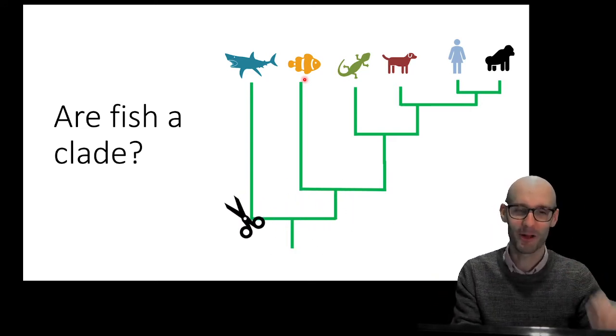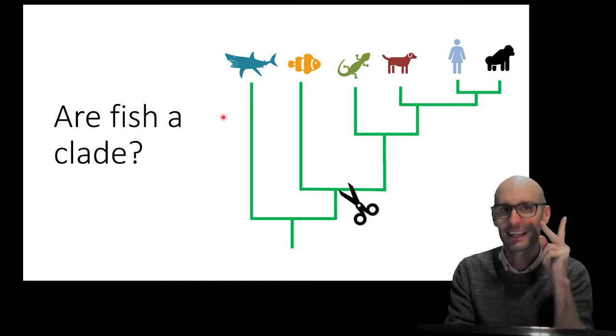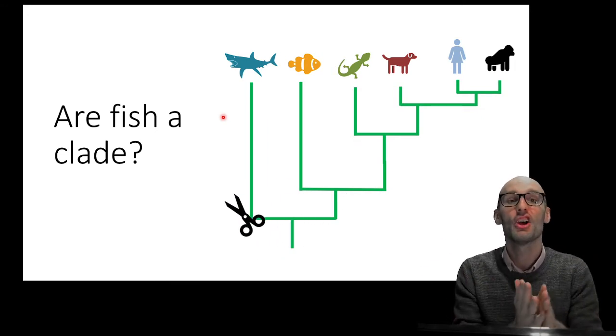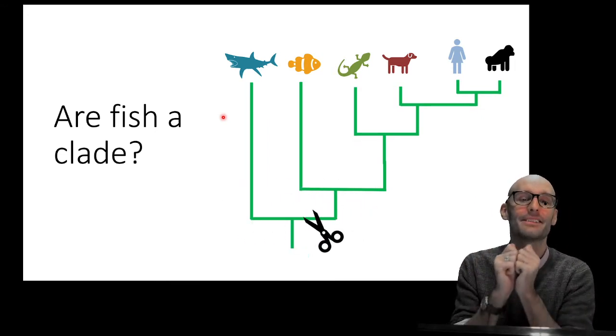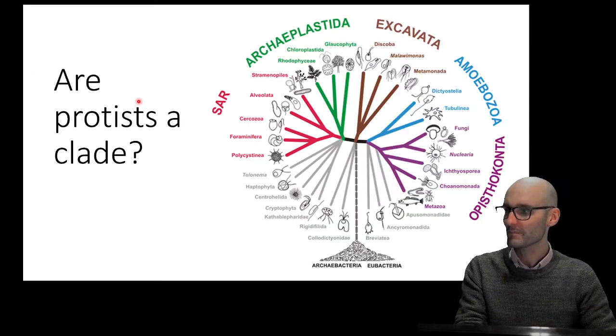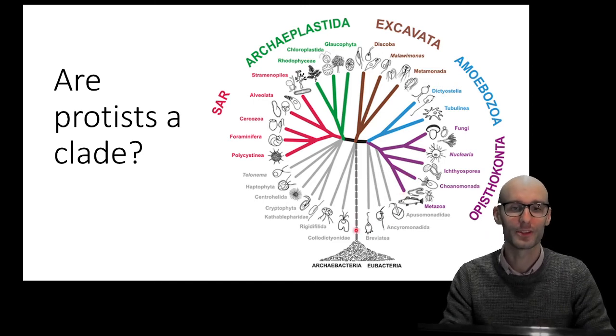So why am I talking about fish? Well, let's do the snipping idea. Can we cut the tree of life to cut off a branch that contains protists? Let's see if we can do that. So here we have a tree of life, and this tree of life contains a lot of single-celled organisms, right?